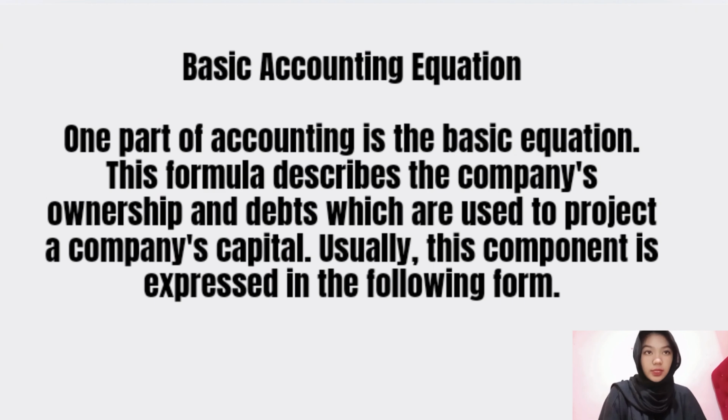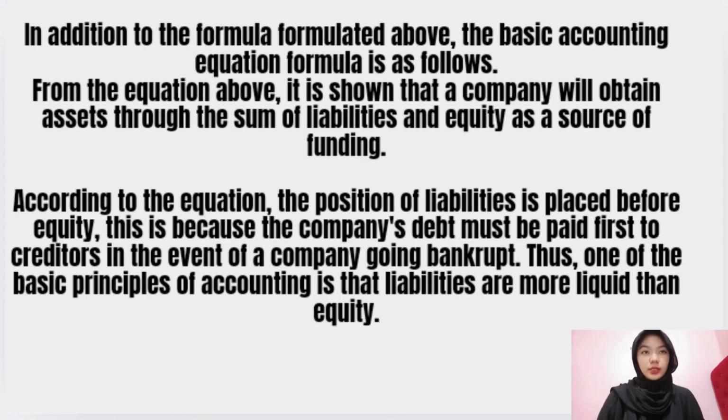The ultimate goal is to make reports related to financial condition as a basis for company decision making. Basic accounting equation. One part of accounting is the basic equation. This formula describes the company's ownership and debts, which are used to project a company's capital. Usually, this component is expressed in the following form. In addition to the formula above, the basic accounting equation formula is as follows. From the equation above, it is shown that a company will obtain assets through the sum of liabilities and equity as a source of funding.